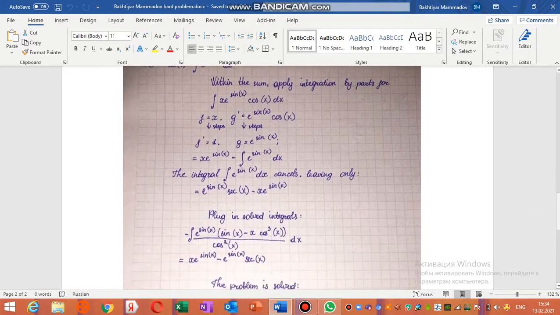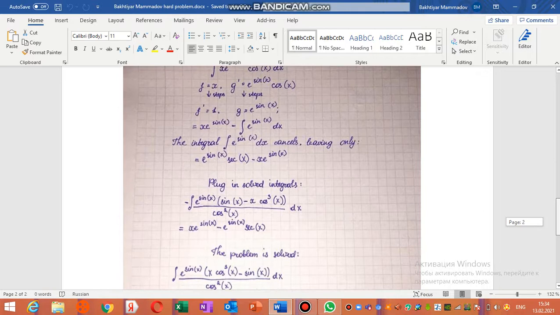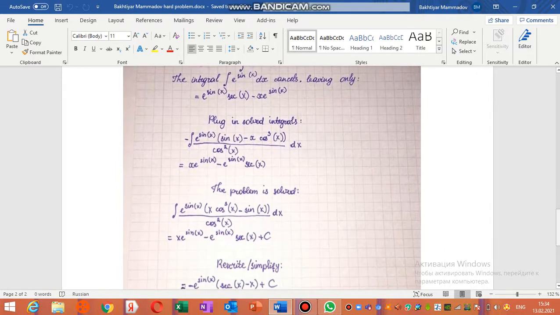And the integral of e^x dx cancels, leaving only e^x secant x minus x e^x, and plug in to solve the integrals.